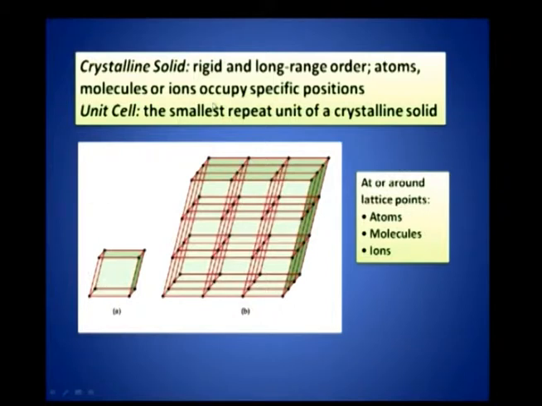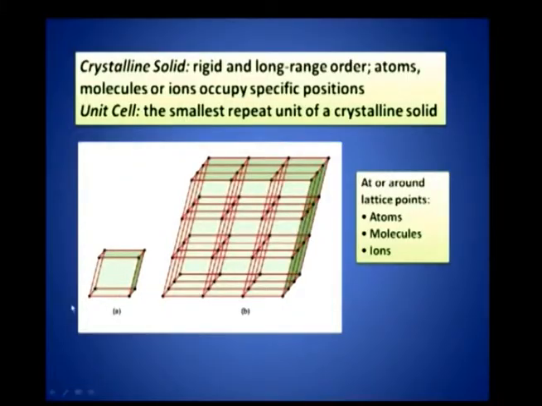The crystalline solid is one which is rigid, having long range order. What do you mean by long range order? You have an orderly arrangement of atoms. You have an atom here, atom here, atom here, atom here. It is an infinitely periodic system. In principle, a single crystal is an ordered one. Throughout the entire volume, the atoms will be arranged in an orderly manner. It is called a single crystal.